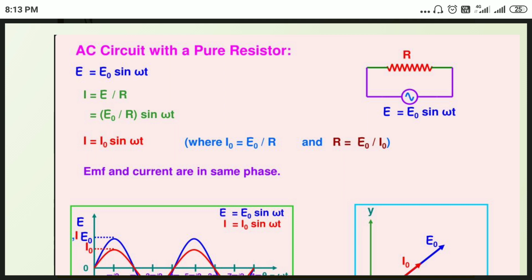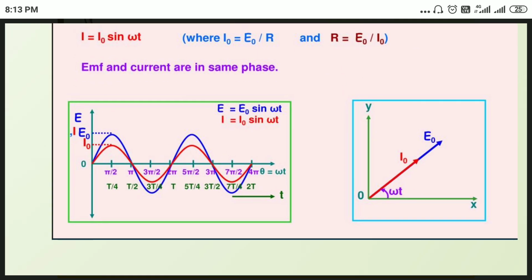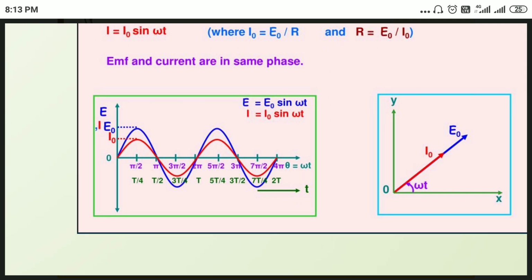Now just observe the equations: E equals E naught sine omega t and I equals I naught sine omega t. So they have the same phase. Now write down the graphical notations. Here both current and voltage are taken along the y-axis and time along the x-axis. We observe two sine waves, blue for EMF and red for current.